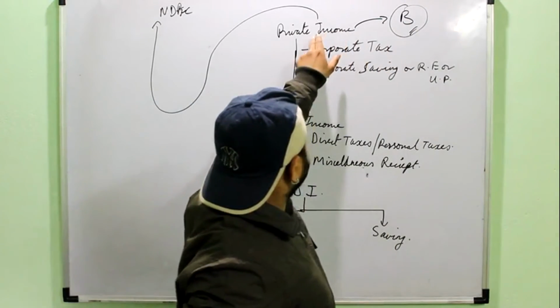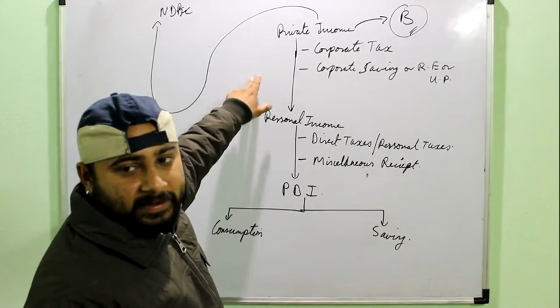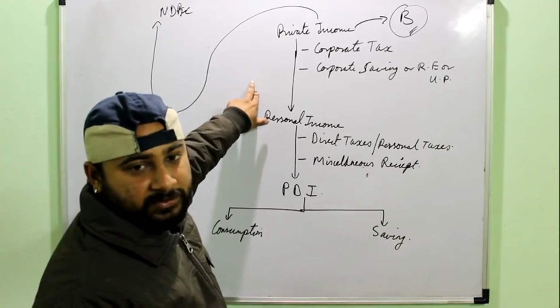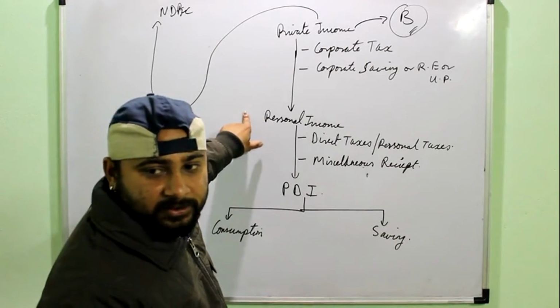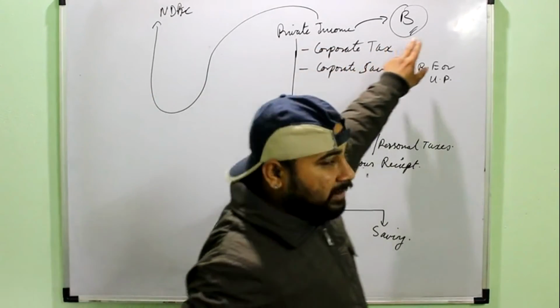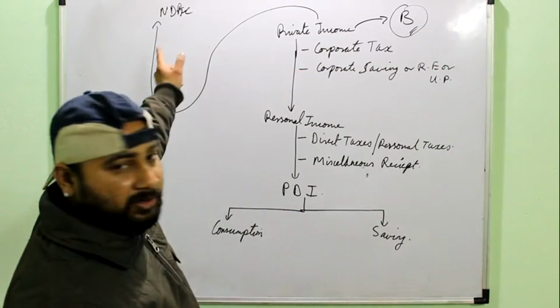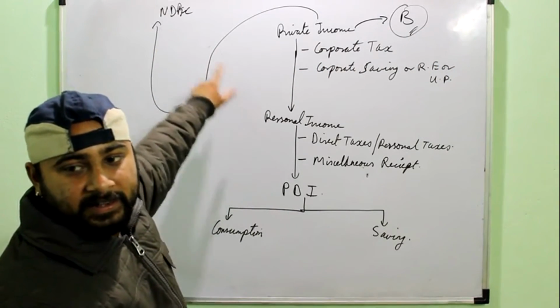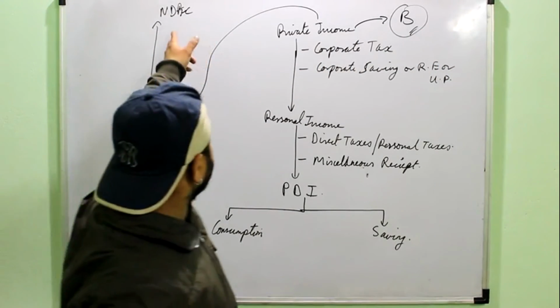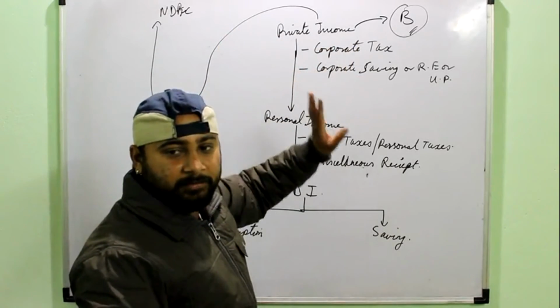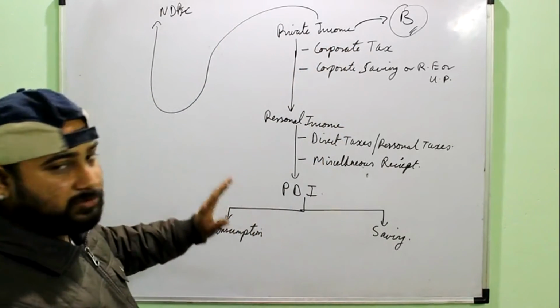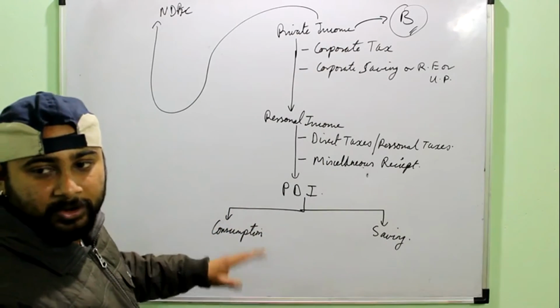So from private income I will subtract NDI, NFIA, and the current transfers from abroad and current transfers from government. Then I will get my B, that is the domestic product earned by the private sector. And if I add the domestic product earned by the government, I will get the NDP FC. And again adding NFIA to it will give me national income. So this whole chart can be used for moving from top to bottom or from bottom to top.